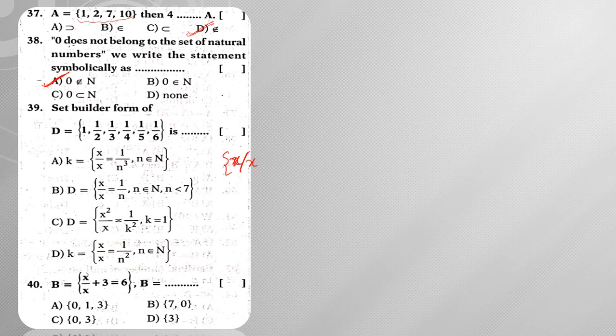So x such that x is equal to 1 by n, where n belongs to natural numbers and n is less than 7. Hence option B is my answer. So here, x such that x is equal to 1 by n, where n belongs to natural numbers and n is less than 7.